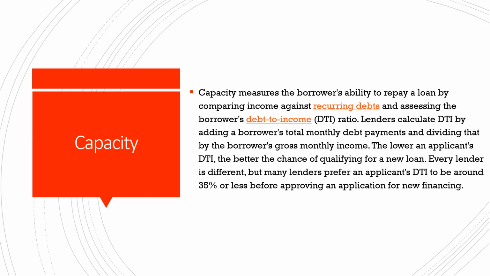So how can we judge the capacity to repay? By debt to income. What is the debt, divided by its income. Lenders calculate DTI by adding a borrower's total monthly debt payment and dividing it by the borrower's gross monthly income. So this is one of the formulas which we all know: debt payment divided by monthly income. The lower an applicant's DTI, debt to income, the better chance of qualifying for a new loan.